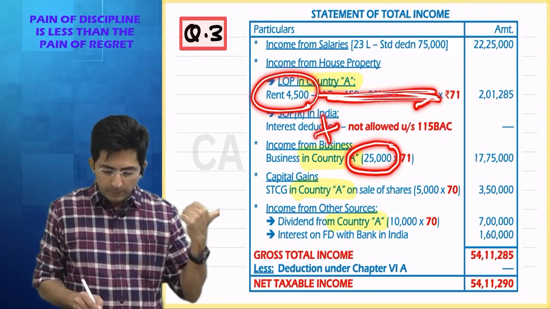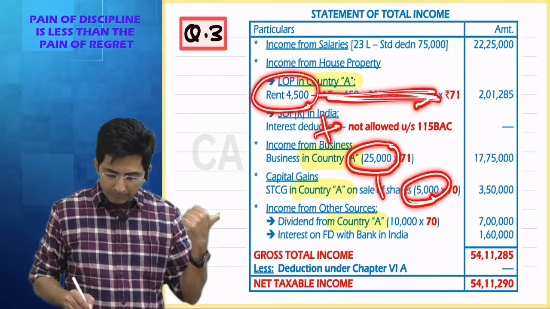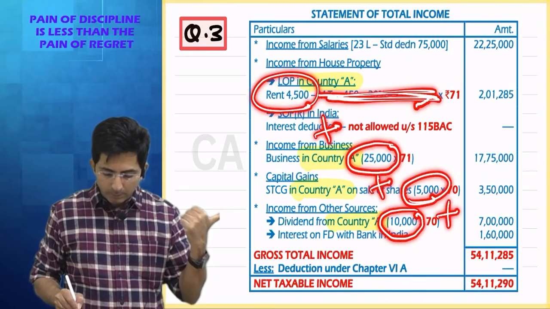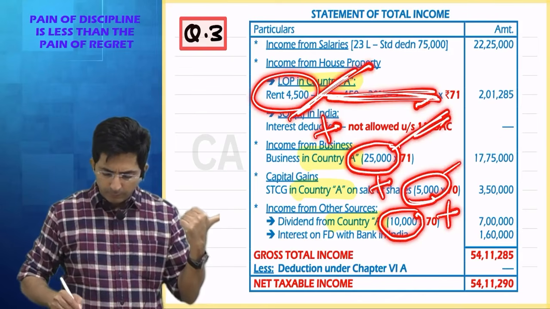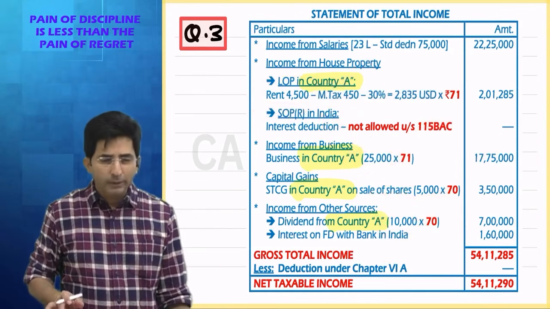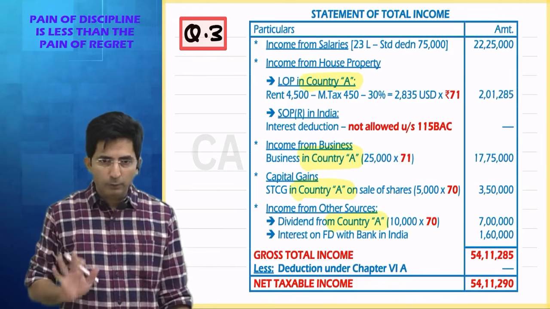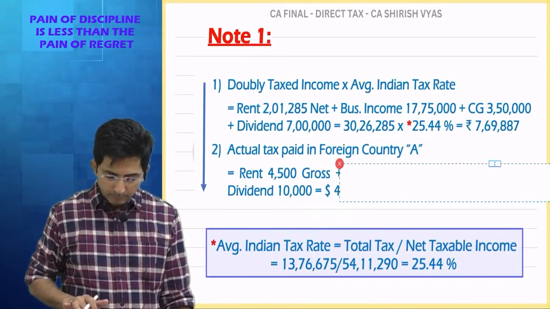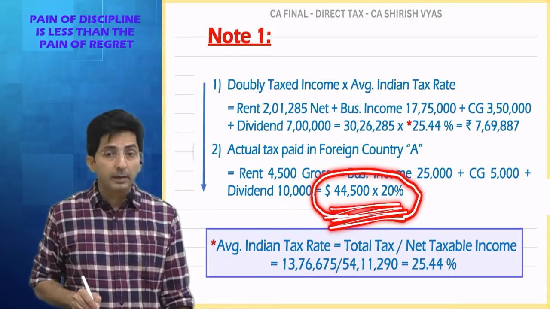So 4,500 plus 25,000. Then how much is my short term capital gain in foreign? 5,000. How much is my dividend in foreign? 10,000. Add all these amounts: 4,500, 25,000, 5,000 and 10,000. If you add all, how much you get? 44,500. Multiply by 20%. But that will be the tax in dollar terms.